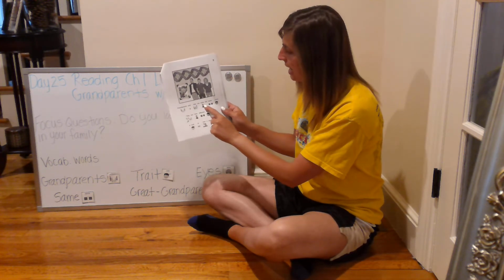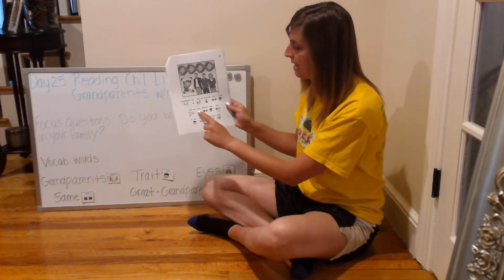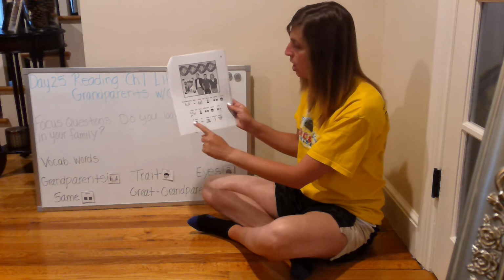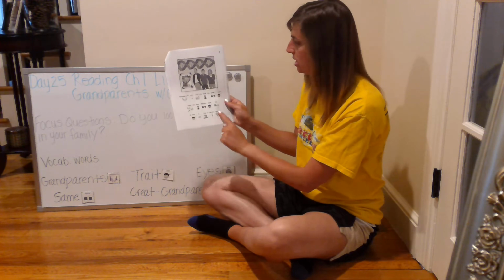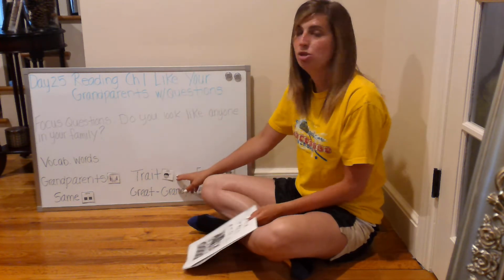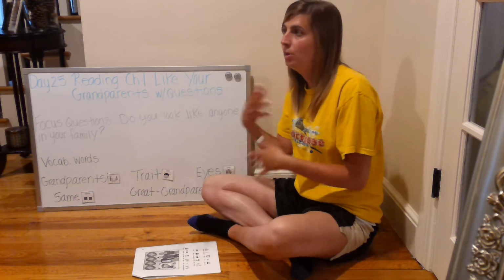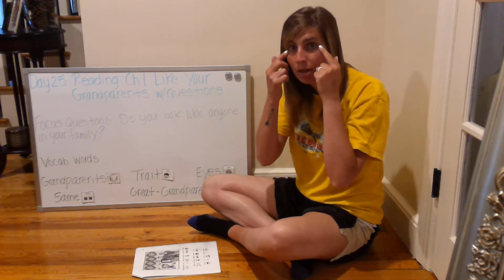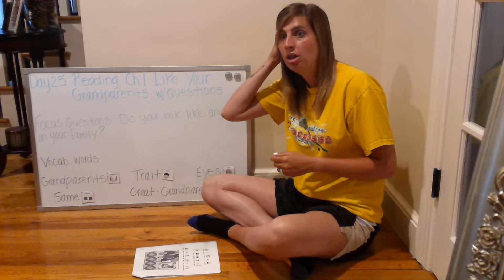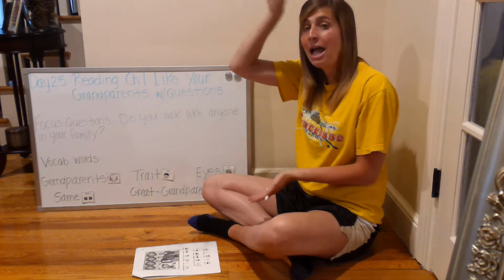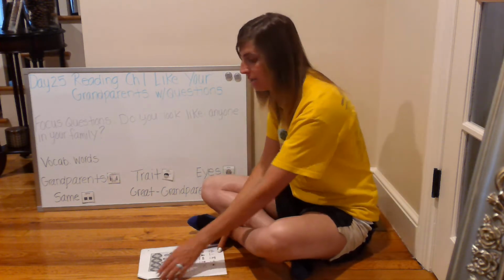Grandparents and kids can have the same traits. They can have different traits too. A trait is how a person looks. Okay? So a trait is how a person looks. So maybe how the person looks in terms of their eye color, in terms of their hair color, maybe how tall they're going to be, their height.